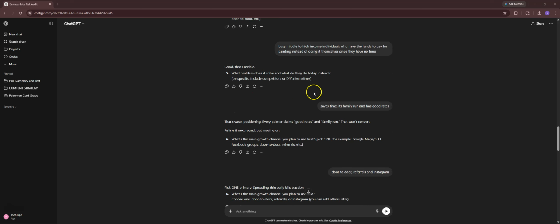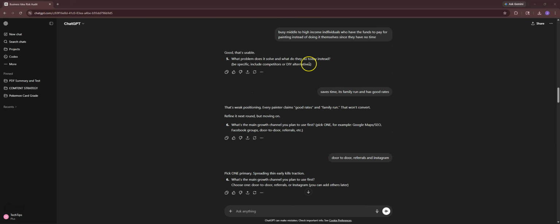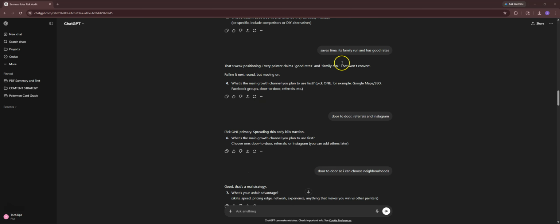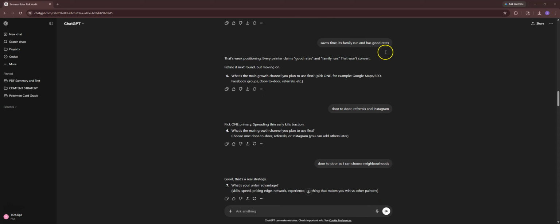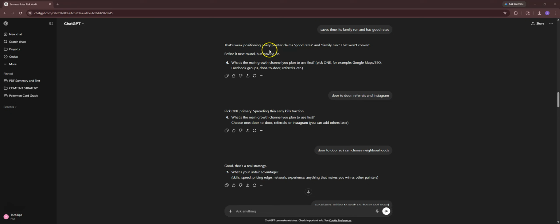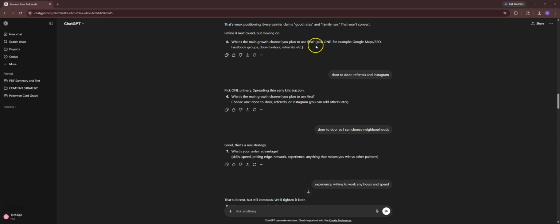And then it basically liked that and it says, what problem does it solve and what do they do instead? So I said it saves time, it's family run, and has good rates. That was supposed to be my pitch. It says, that's weak positioning. Every painter claims to have good rates and be family run. That won't convert. So it says, we'll refine it next round, but keep going.